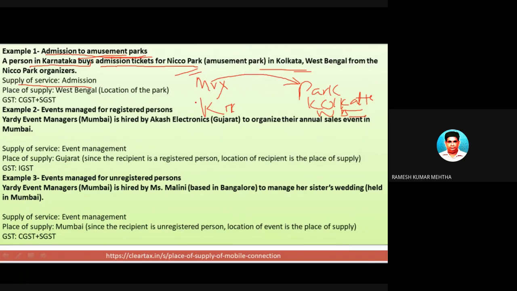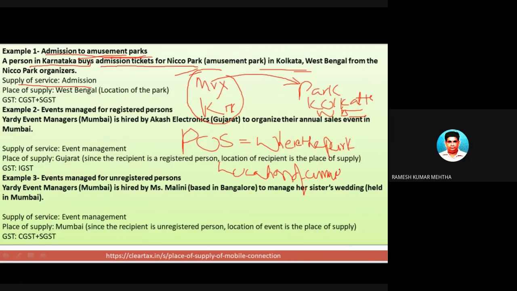Now, as I already told, in these cases where you are getting admission to amusement parks or recreation centers, the place of supply is the location of the park, where the park is. In this case, the amusement park is in West Bengal. So that is the place of supply.